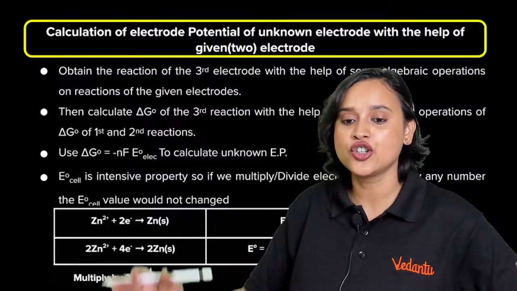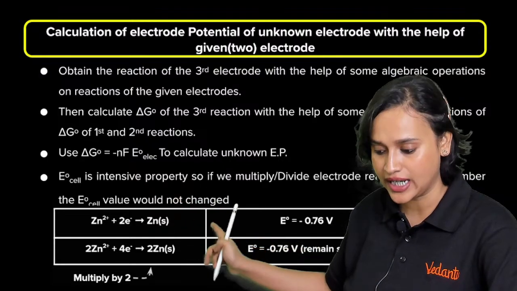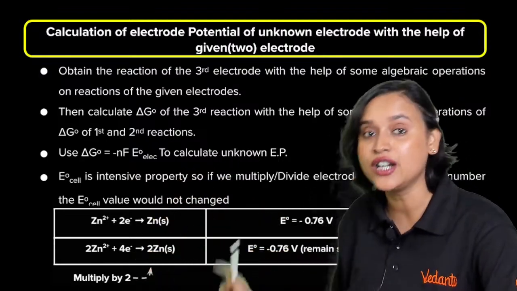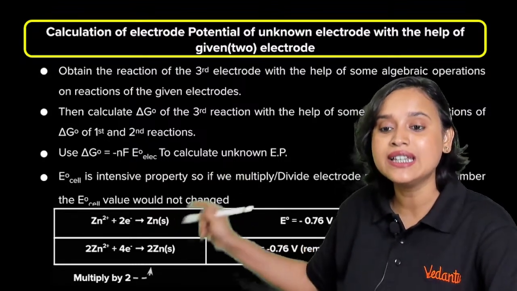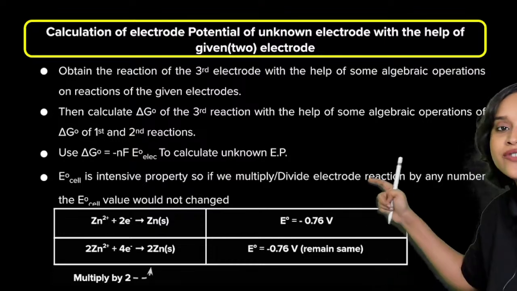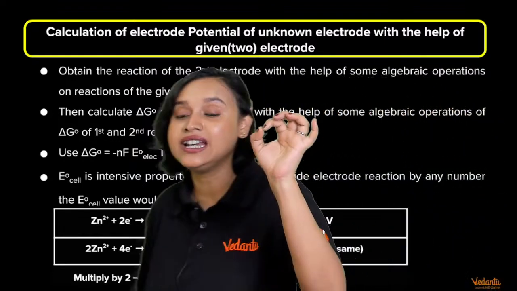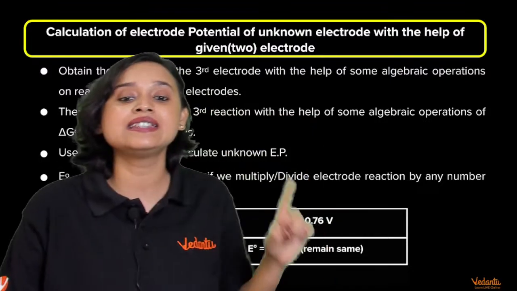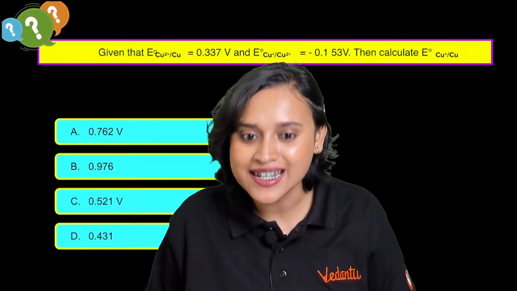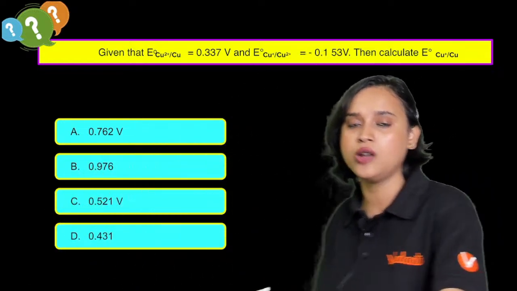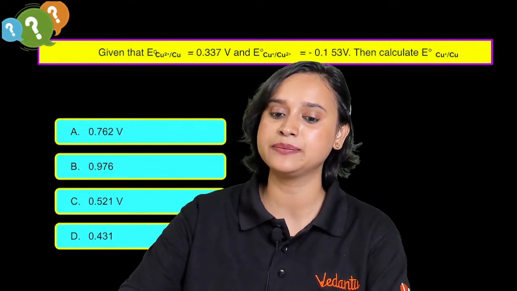Check it out, everyone. If you have Zn2+ plus 2 electrons forms Zn, and if you have 2 Zn2+ plus 4 electrons forms 2 Zn, you will see that the E naught value for both of them is minus 0.76 volt, because it is an intrinsic property and the value will not change. If you did not understand, let's solve a problem. I think you will all be able to understand this.